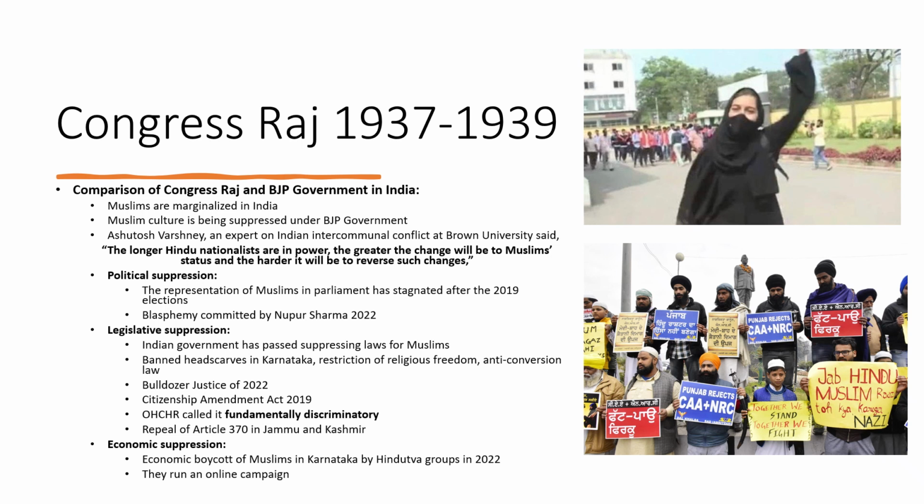Then there is economic suppression. People of India, the Hindutva groups and the nationalistic Hindus started a campaign against Muslims of India. They started an economic boycott of Muslims in Karnataka in 2022 and also in 2021. They run an online campaign and they compel other Hindus also to join this economic boycott of Muslims. They're trying to suppress Muslims in every possible way.